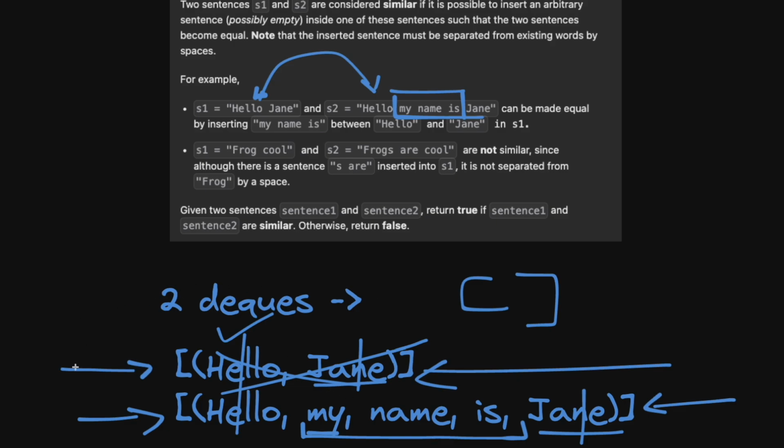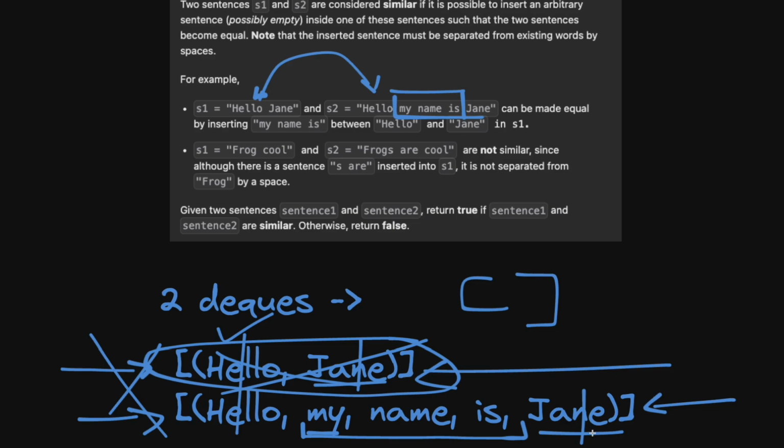We're going to create two deques, and we're going to iterate from left to right. We're going to compare the words as they come, so basically at the start of both deques. If they're equal, we're going to pop from the deque. Otherwise, once we hit a mismatch, we're going to stop going from left to right. Then we're going to go from right to left, and do the same thing, compare them as they go. If there's a match, we can pop from the deque. If not, then there is no answer because the words don't match. So either you're going to pop all the words, or you're going to finish one of the deques, in which case you have a solution.